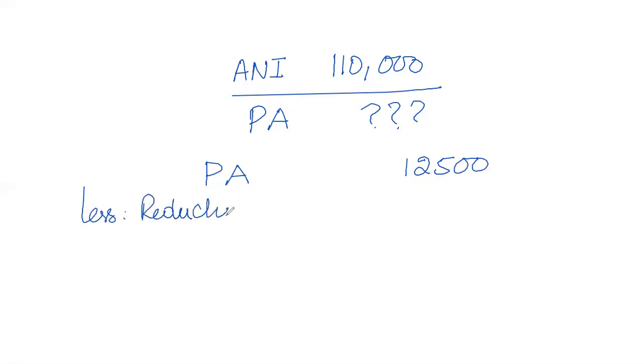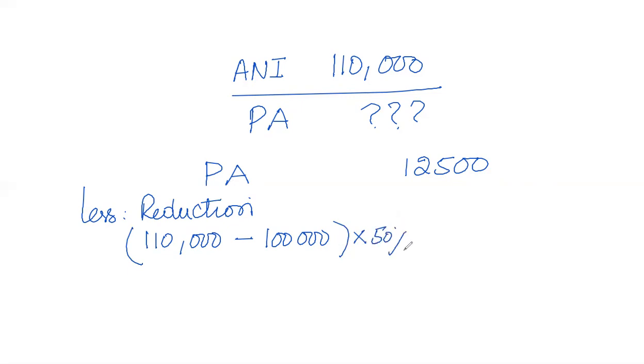My total ANI is 110,000, and the threshold is 100,000. So the excess value is 10,000. Now multiply that excess value by 50%, that means half of the value, that is 5,000.